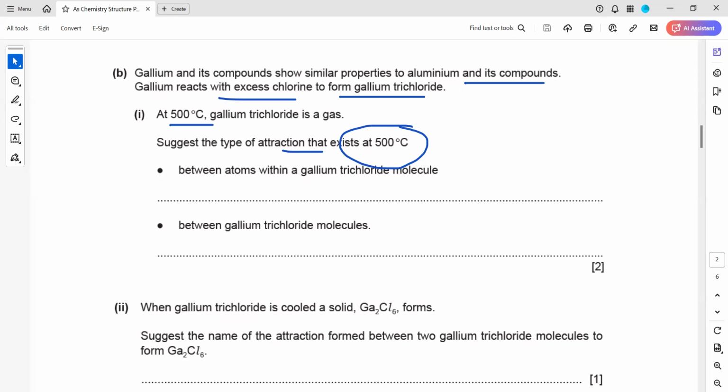Already they specify that it has the same properties as aluminium. And how is aluminium trichloride formed? Aluminium trichloride is formed by a covalent bond between aluminium and chlorine, and there's a covalent bond and a dative bond.